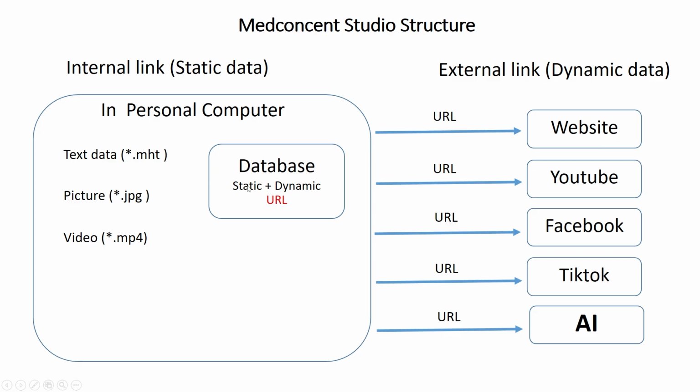The database has static and dynamic data. It has a URL for external links. An external link is dynamic data. It can change by website, YouTube, Facebook, TikTok, or AI. These are dynamic data: a URL to a website, a URL to YouTube, a URL to Facebook, a URL to TikTok, and a URL to AI.